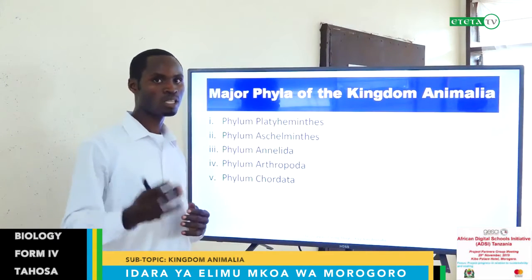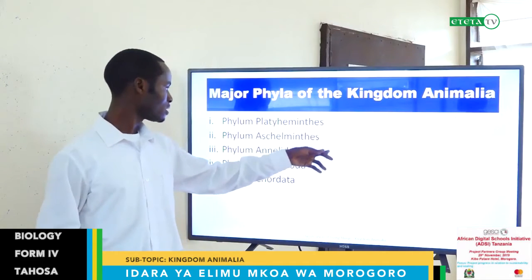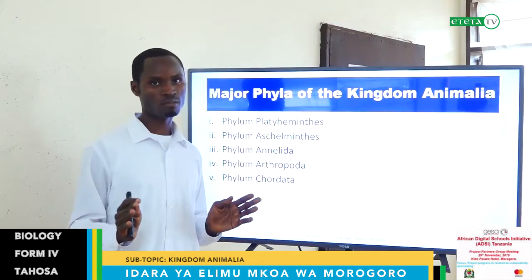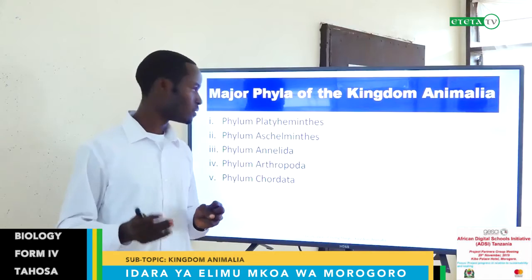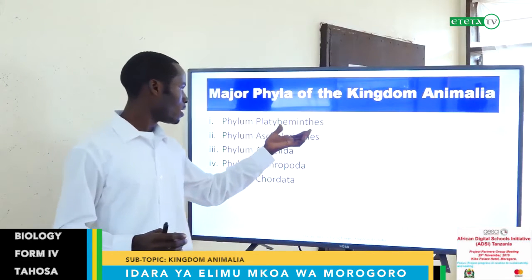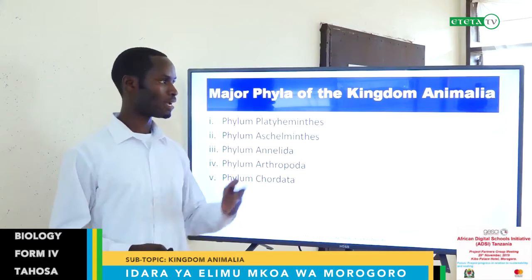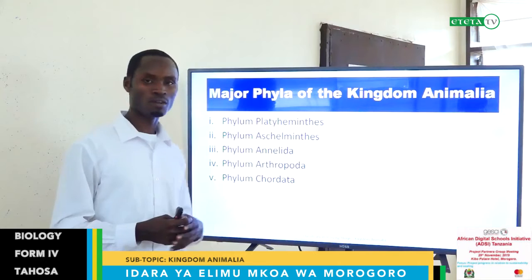One thing you must know is that these first three phyla are composed of worms. We are all familiar with worms. Some of these are parasites, meaning that they live inside or outside of the body, but some are not.